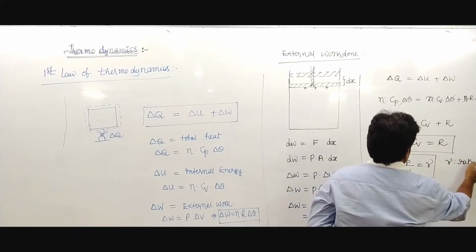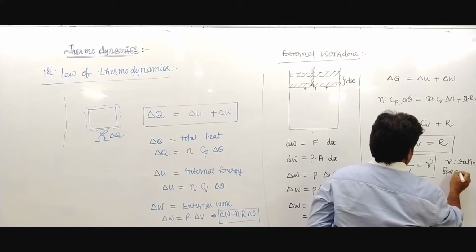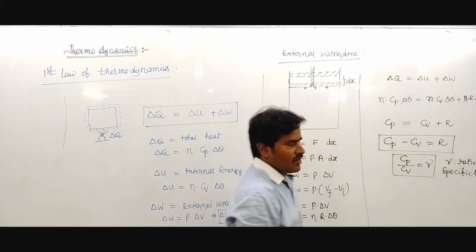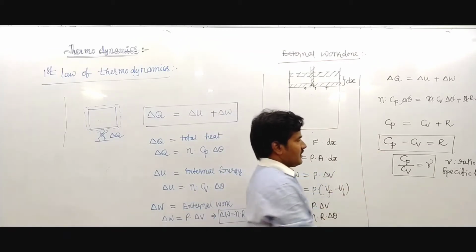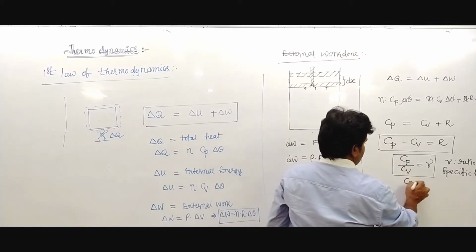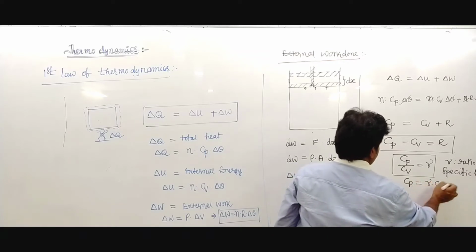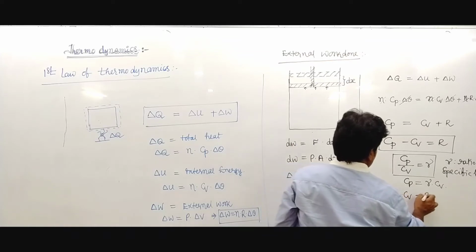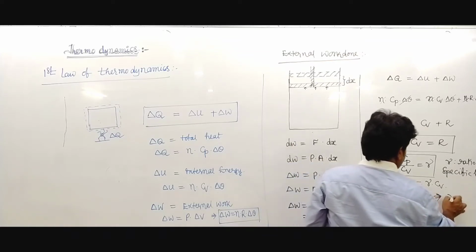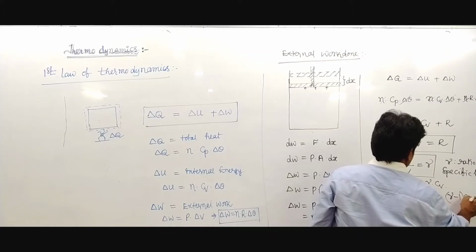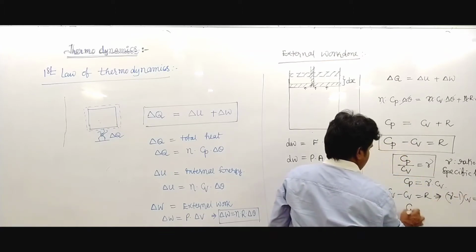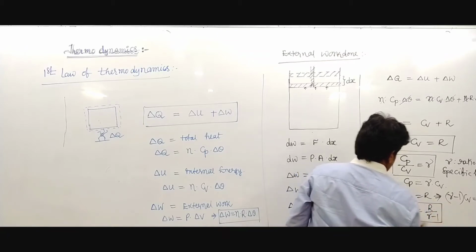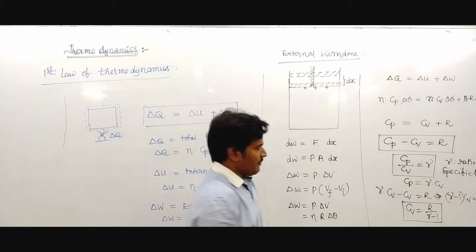Then Cp equals gamma Cv. Putting this value here, gamma Cv minus Cv equals R, so gamma minus 1 times Cv equals R, where Cv equals R upon gamma minus 1.